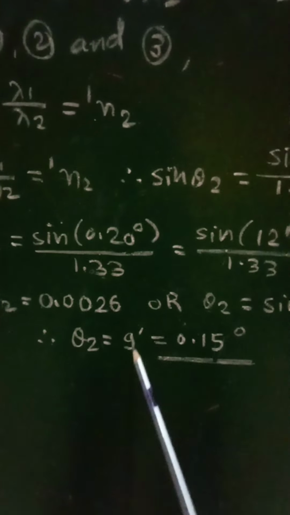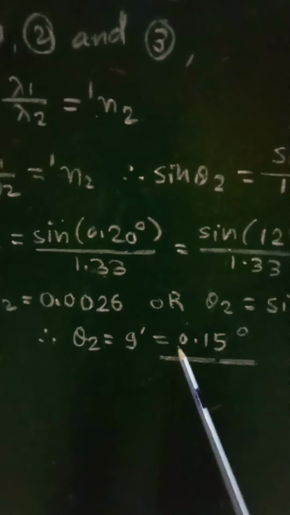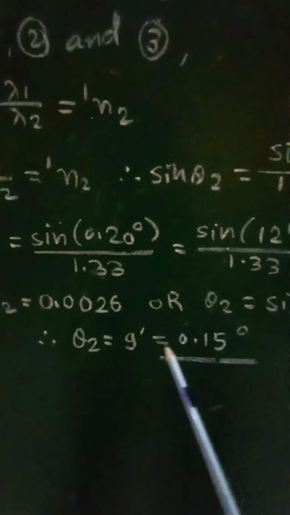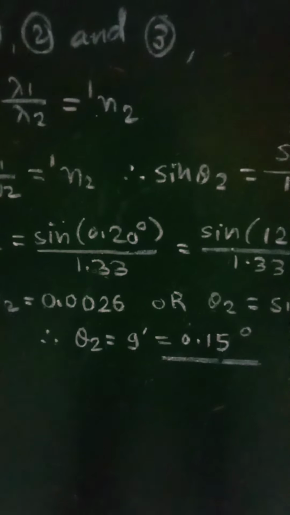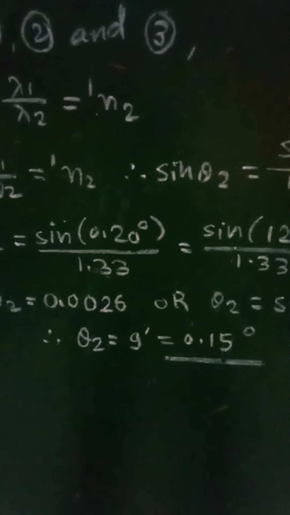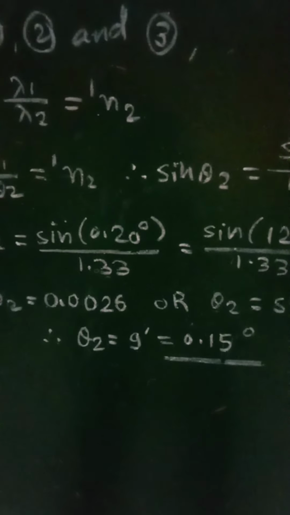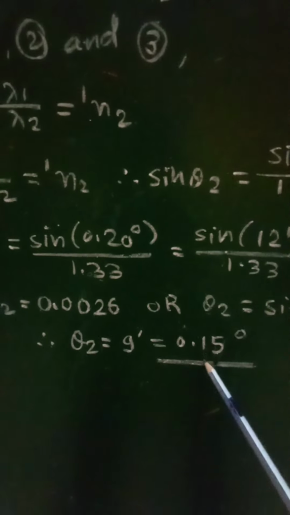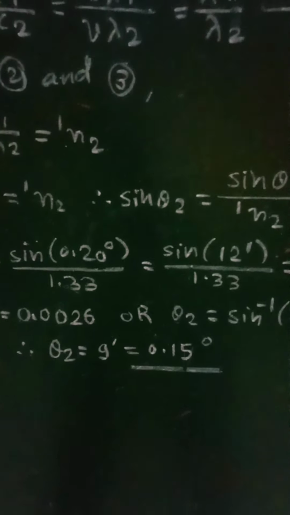Now this minute will be converted into degree, which comes out to be 0.15 degree. So this will be the required angular fringe separation when the experiment is immersed in water, that is theta 2 equal to 0.15 degree.